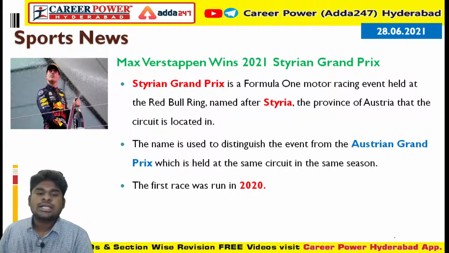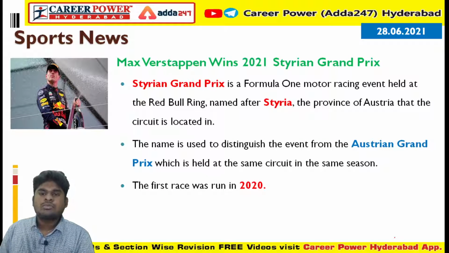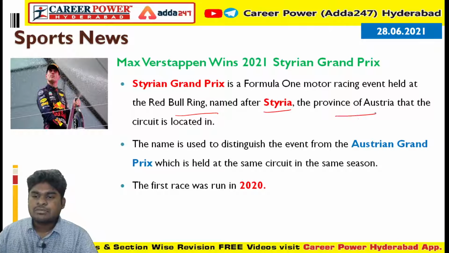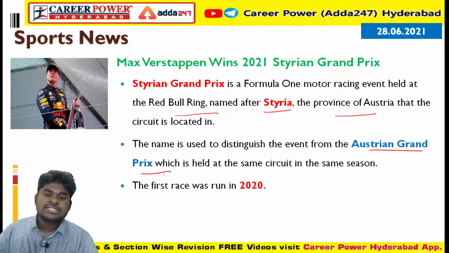So if you see about the Styrian Grand Prix, it's a Formula 1 motor racing event held at the Red Bull Ring, named after Styria, which is a province of Austria, because at the same place one more event will happen called the Austrian Grand Prix.